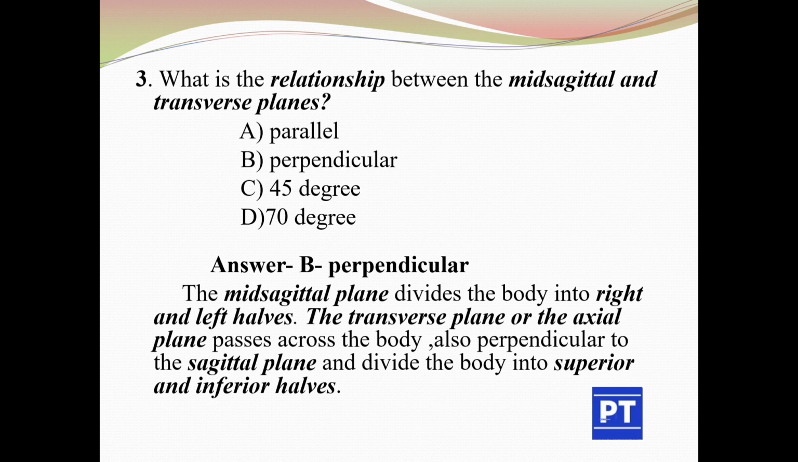The mid-sagittal plane divides the body into right and left halves. The transverse plane, or the axial plane, passes across the body, perpendicular to the sagittal plane, and divides the body into superior and inferior halves.